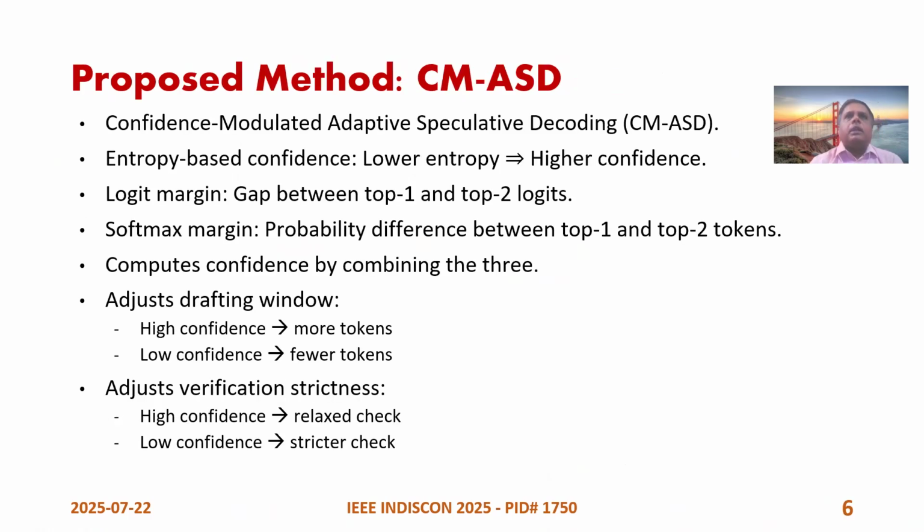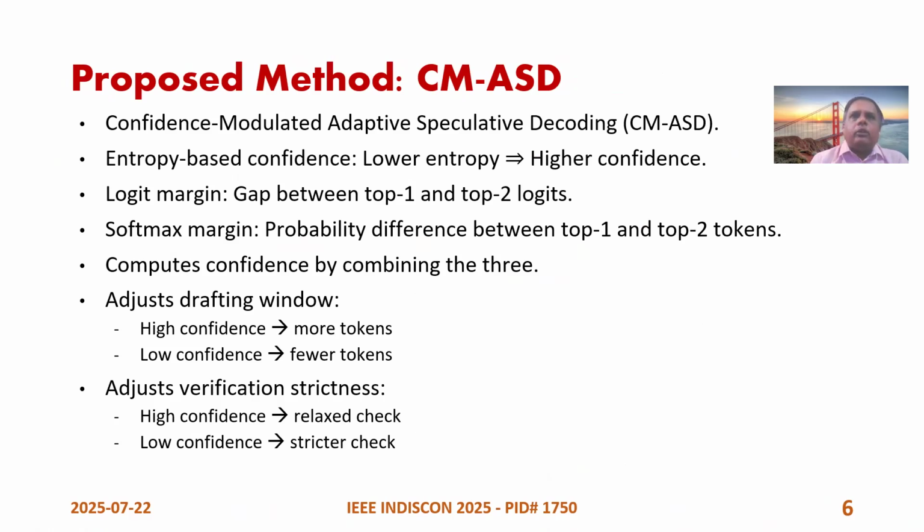So the proposed method involves computation of a confidence score based on the entropy, logit, and softmax at the context. That means the lower the entropy, the higher the confidence of the drafter.